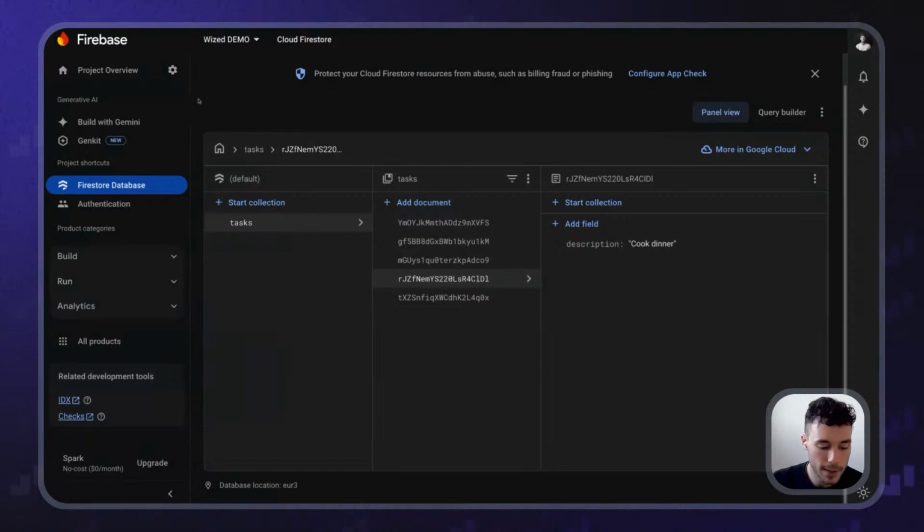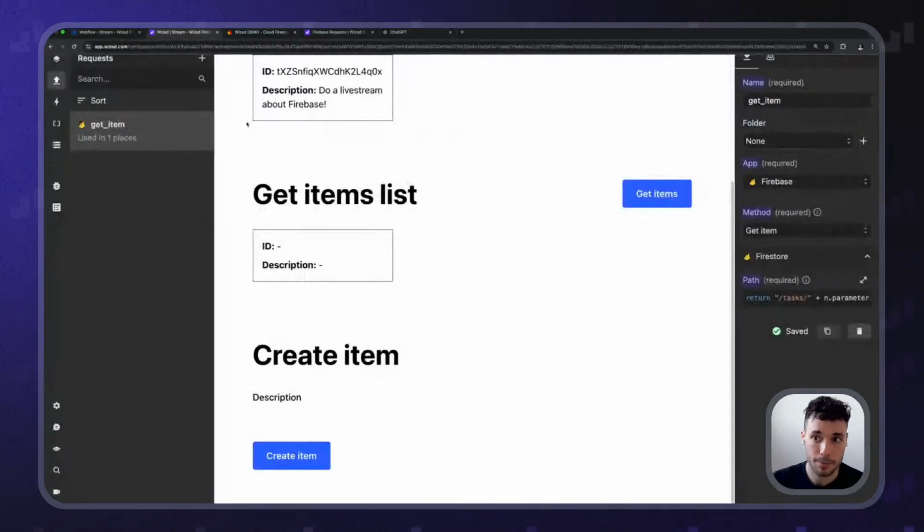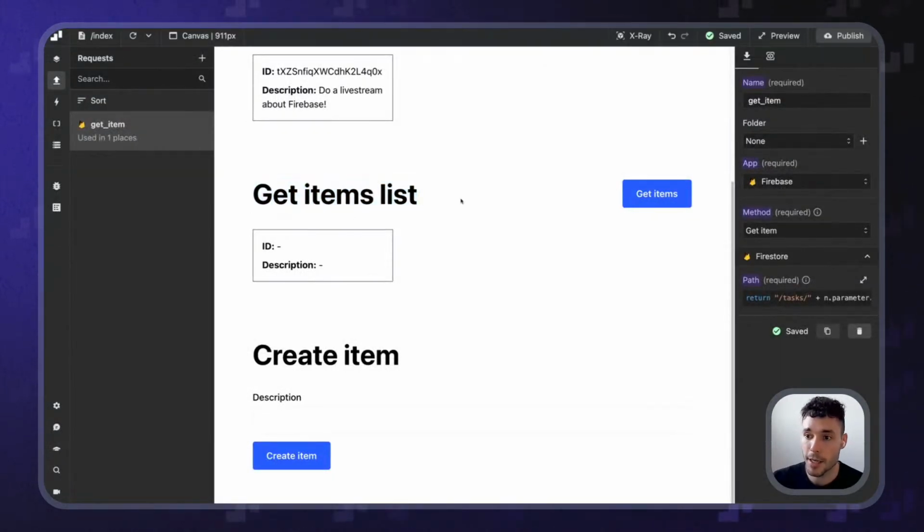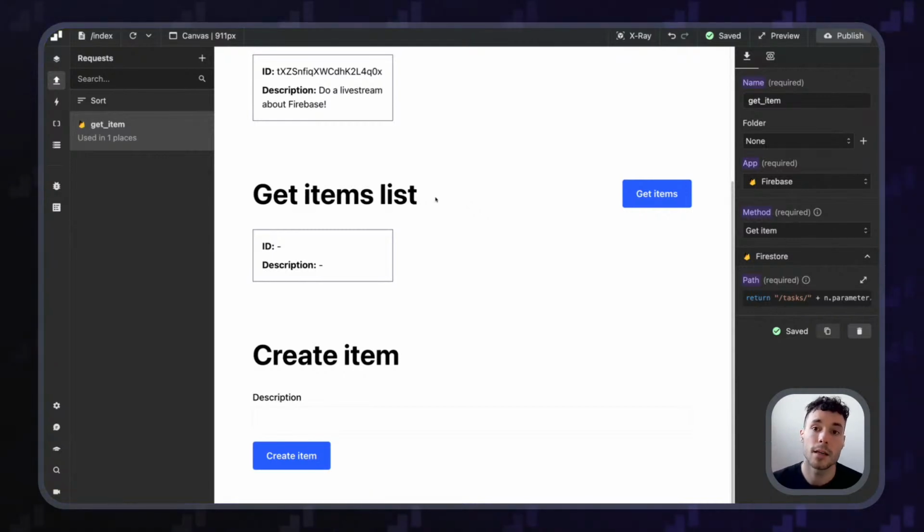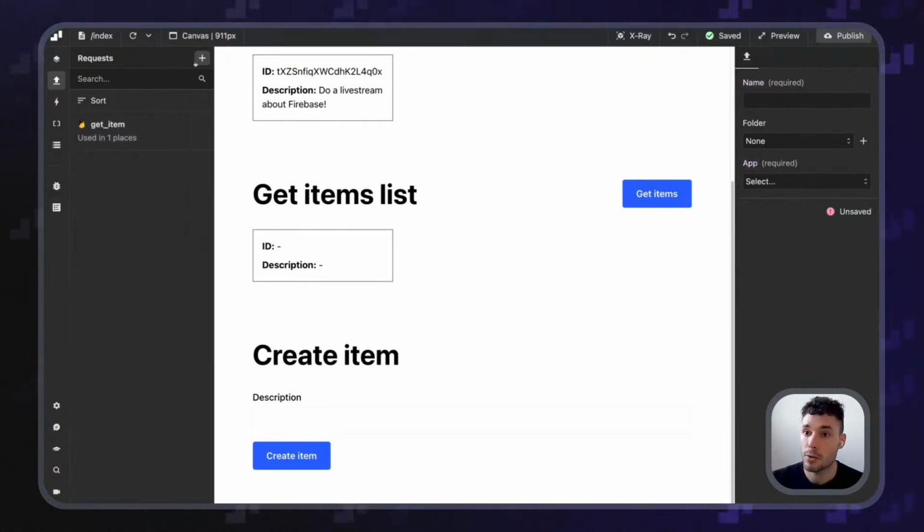Okay, 10 seconds have passed. So we are going to use these tasks in here. We've got 1, 2, 3, 4, 5 tasks, like that. So now in here, for getting the items list, the first thing that I'm going to need is to create a new request for getting the items list. So let's do that. Create a new request. This will be get items list.